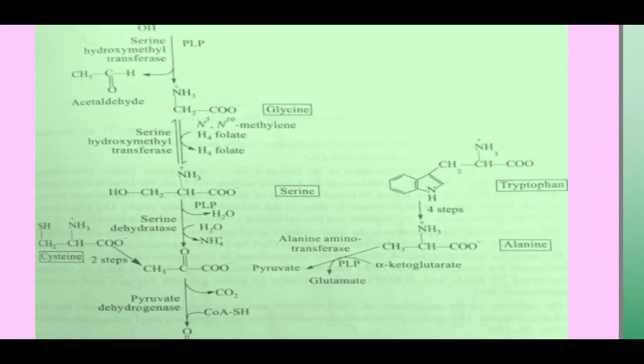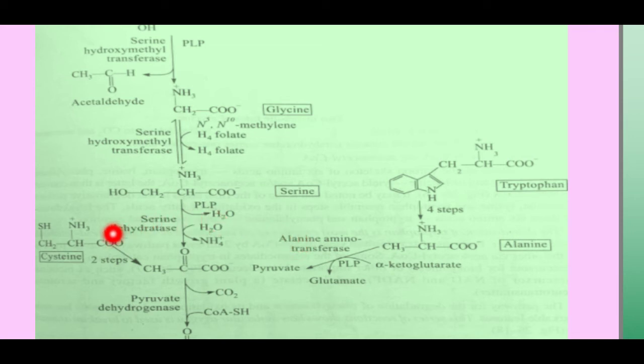Alanine yields pyruvate directly on transamination with alpha ketoglutarate. The alpha ketoglutarate, after acquiring the amino group, is converted to glutamate, and the enzyme that catalyzes this reaction is alanine aminotransferase. It is a PLP dependent enzyme. The second amino acid is tryptophan, whose side chain is cleaved to yield alanine, and the alanine is then converted to pyruvate.